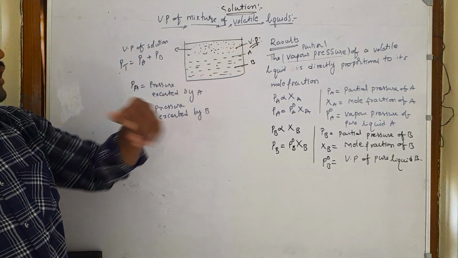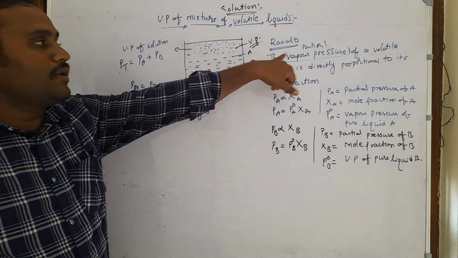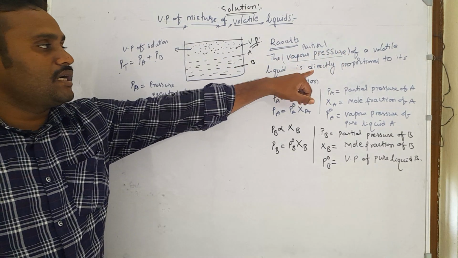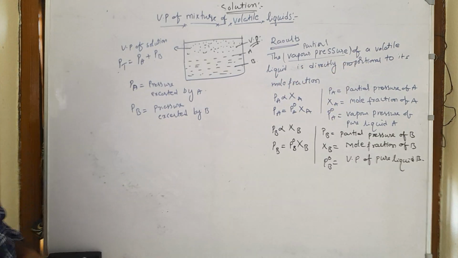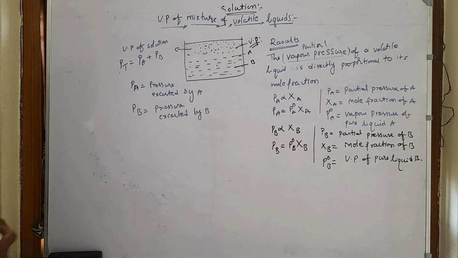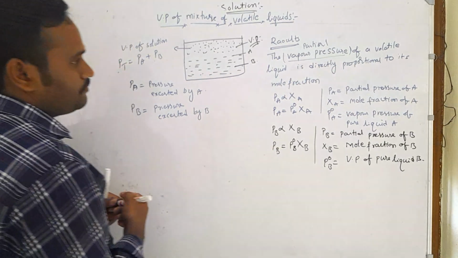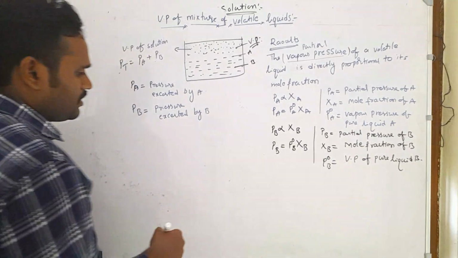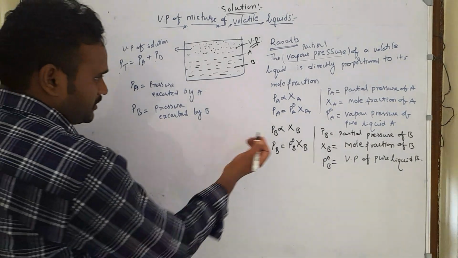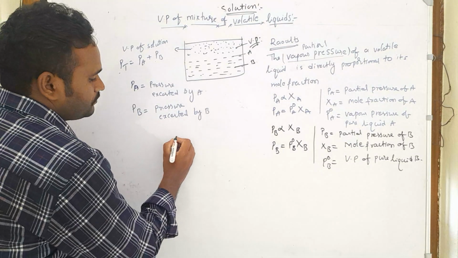According to Raoult's law, the vapor pressure of the volatile liquid is directly proportional to its mole fraction. By using this Raoult's law, we can draw the graph also. We can represent this law in the form of a graph.